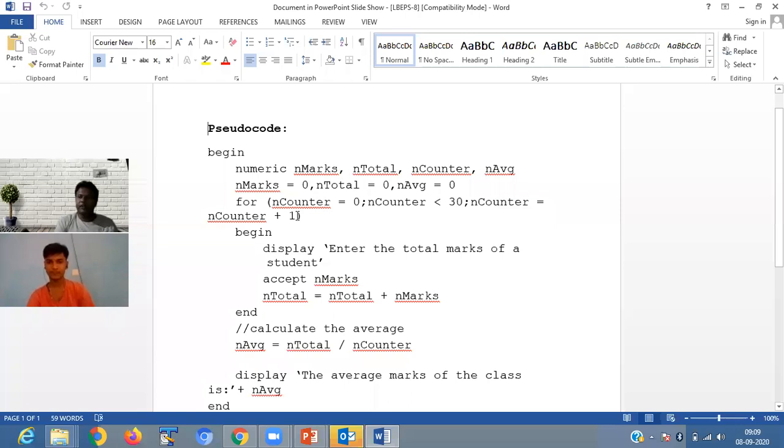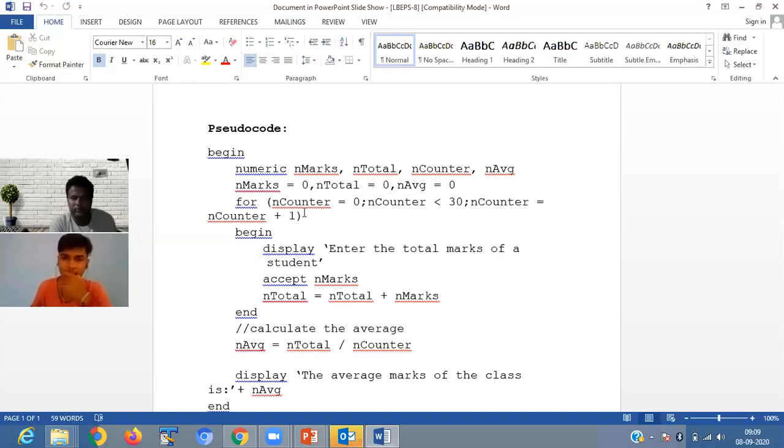So we are defining marks, then total, counter and average. So we are defining four variables. The mark is 0, total is 0, and your average is 0.